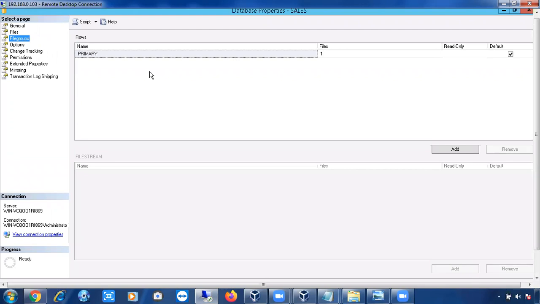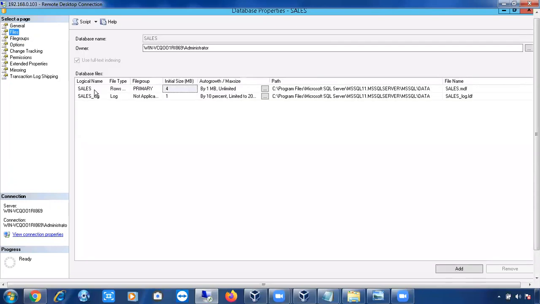The primary file group. Whenever you create a database, this primary file group comes automatically. No need to create it. That's why, here, this is my data file, and it is attached to the primary file group. If you want a new data file or log file, you can create it by clicking the Add button here.